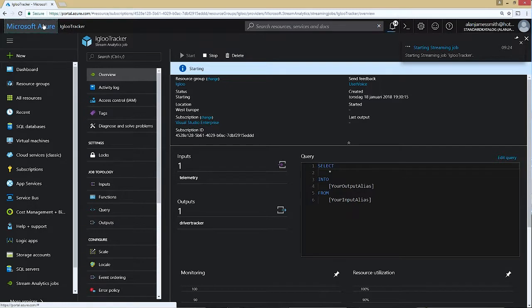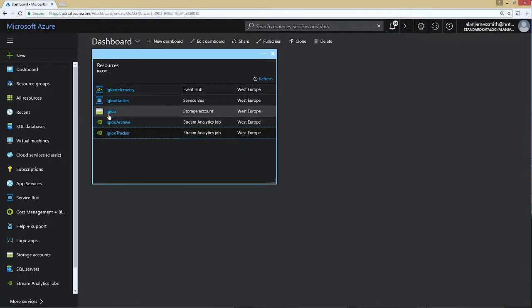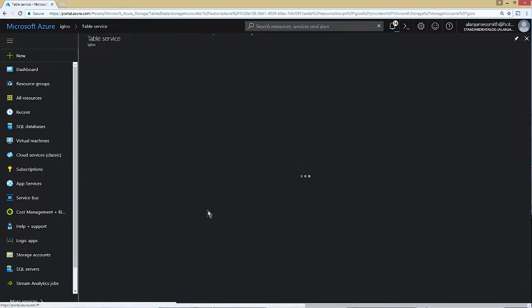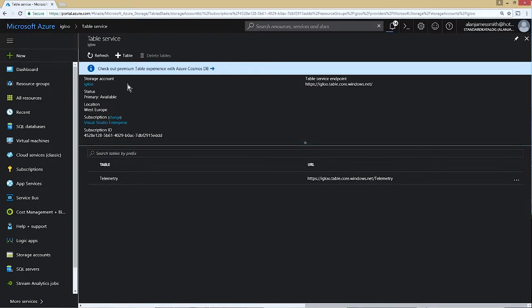Okay, so let's see how we are doing in the demo. If I go back here into the storage account, into tables, I don't know if I've got the option to browse or query that table here. I'll probably have to pull it up in another interface. I'll probably do that later if I can. But what I also want to do is to see if the actual driver tracker is going to work itself.